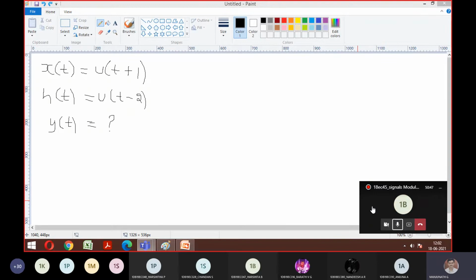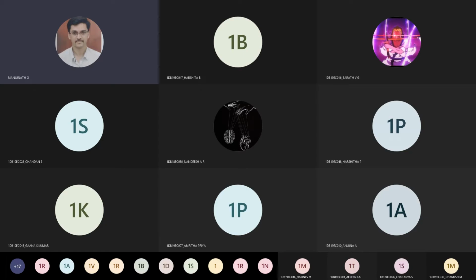Has anyone done the sketching? If you do the sketching properly, then only you can solve the problem. If anybody has done sketching, you can share your screen.